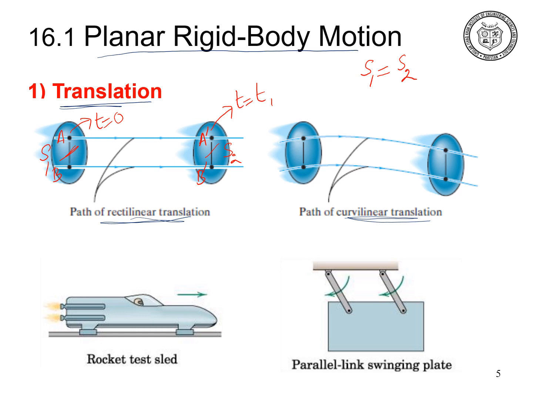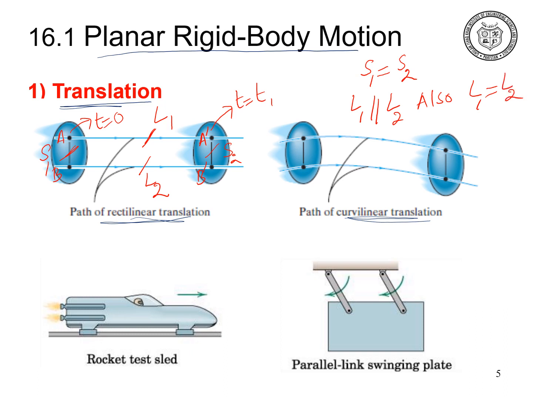Similarly, the line joining particle A to A prime has length L1, and the line joining particle B to B prime has length L2. For the rectilinear translation motion of the rigid body, L1 has to be parallel to L2, and L1 has to be equal to L2.